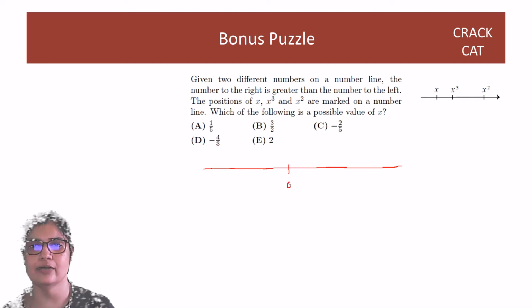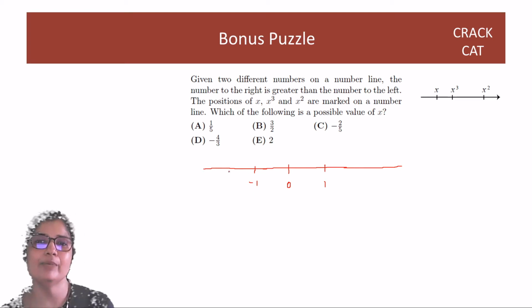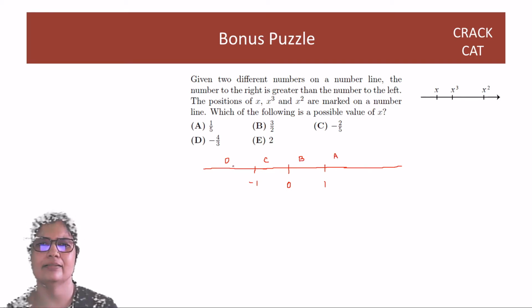So here is our number line. The middle of the number line is 0. Then you have 1, you have -1. And these are the 4 basic regions over which your number behavior will change. So let me just label it for ourselves. There's region D, C, B, and A. I'm just labeling it randomly, okay? There's no deeper philosophical meaning to this.